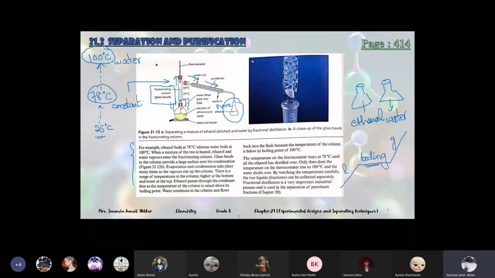Now these glass beads, in a fractionating column we use glass beads. What do these glass beads do?